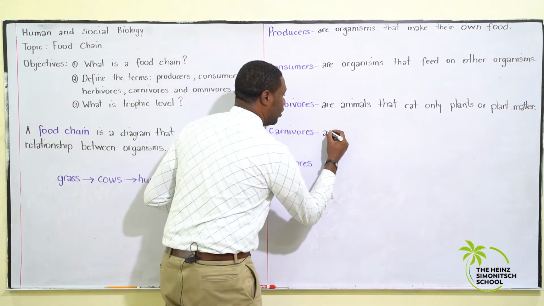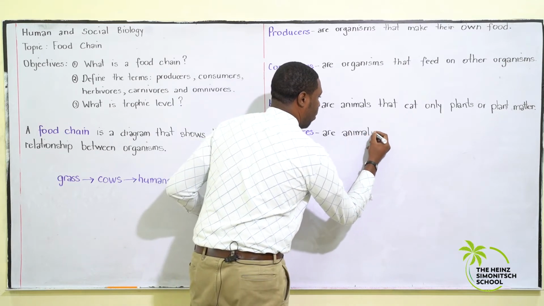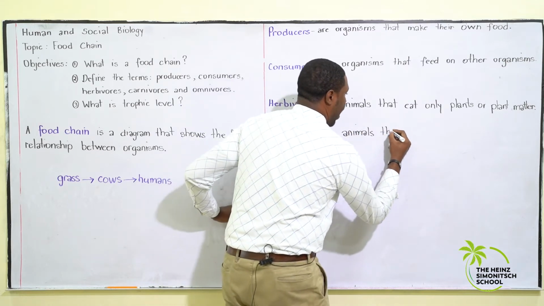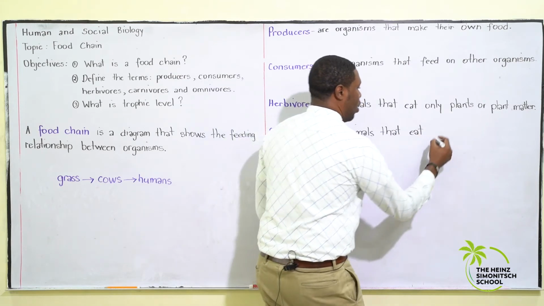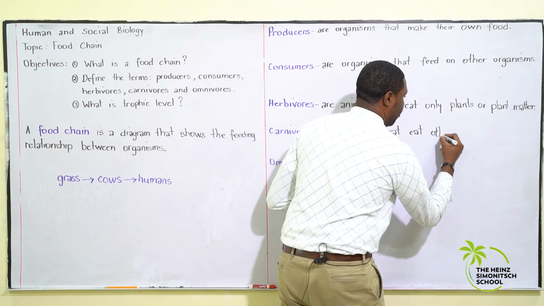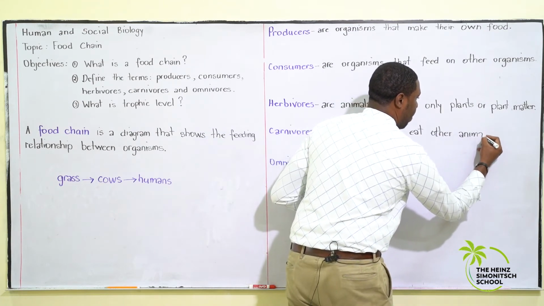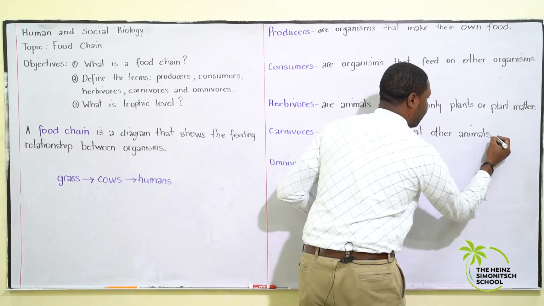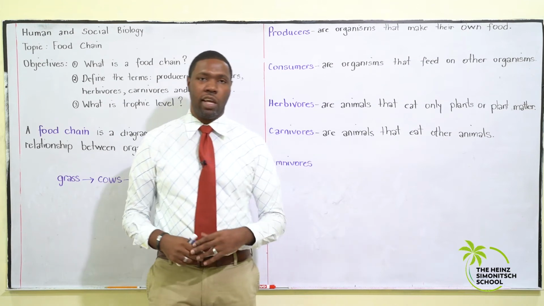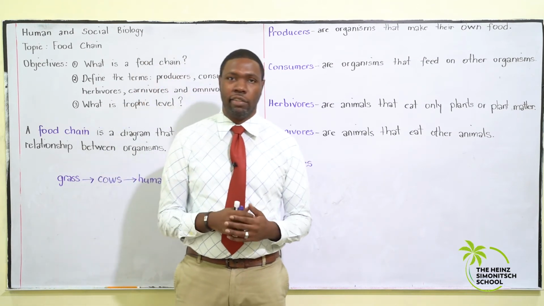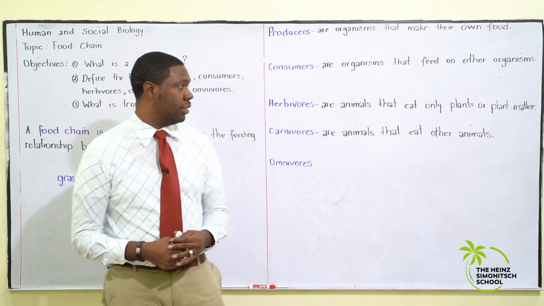Next, we're going to be looking at carnivores. Carnivores are animals that eat other animals. So when you think carnivore, think cheetah, lion, tigers that feed on other animals or meat.